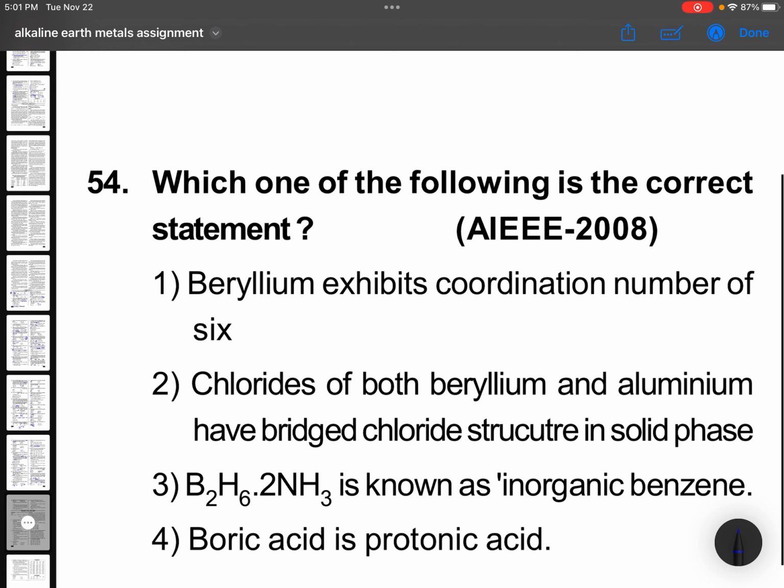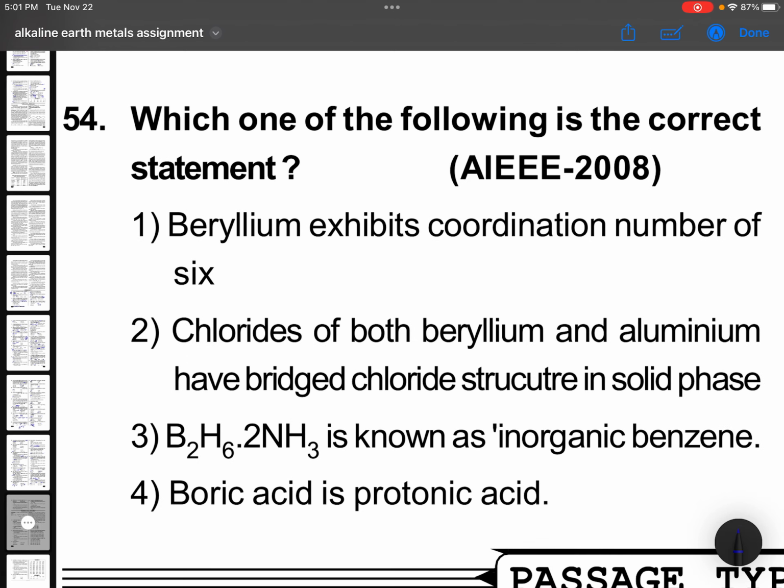Which one of the following is the correct statement? 54th question, beryllium exhibits coordination number of 6. Wrong, maximum 4 only. Chlorides of both beryllium and aluminum have bridged chloride structure in solid phase. Of course. Okay, this is true statement. B2H6 2NH3 is known as, no, this is diammoniate of diborane, not B2H6 2NH3. This should be